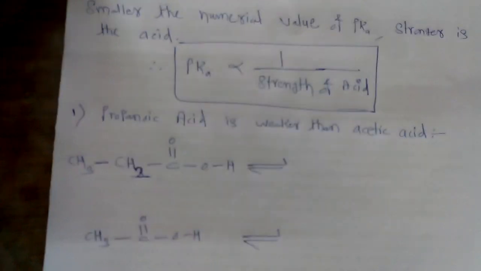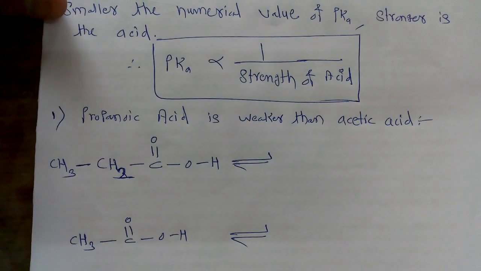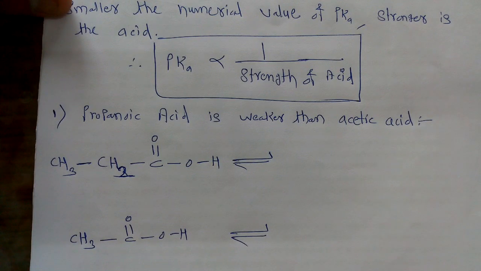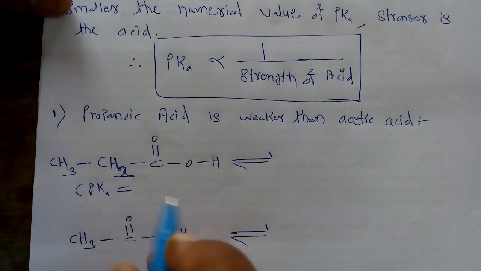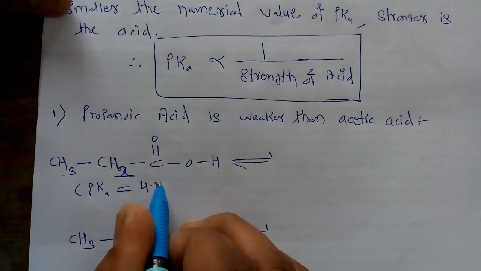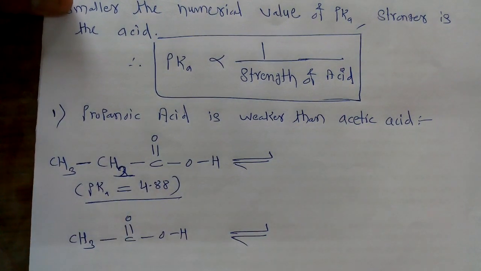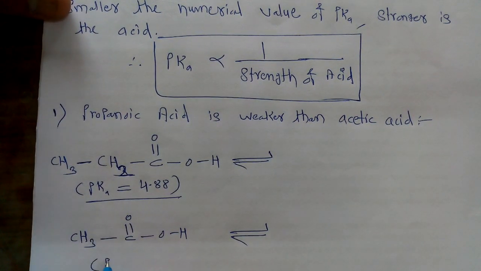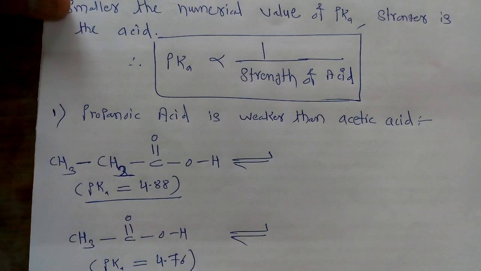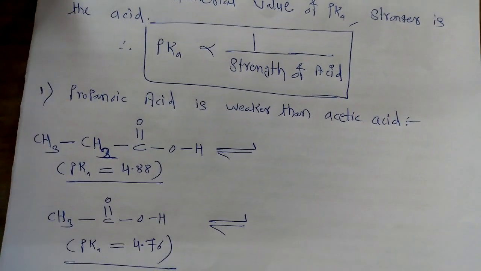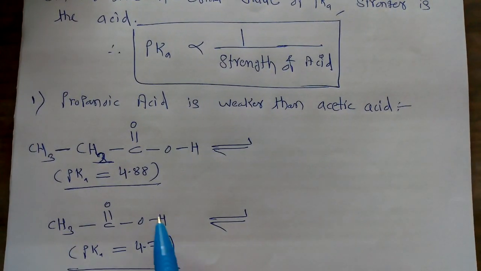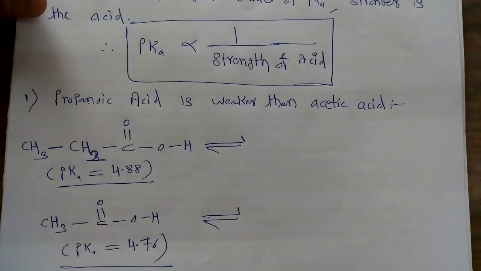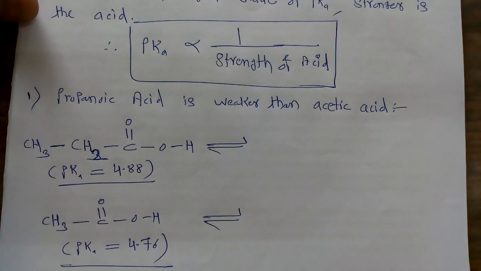Now if we take these two acids together, we have to consider their pK values. The pKa for propanoic acid is 4.88, while for acetic acid the pK value is 4.76. Now we have to give the justification why propanoic acid is weaker as compared to acetic acid. So first of all, we have to write their respective ionization products.